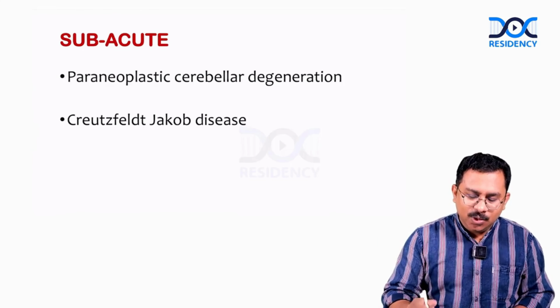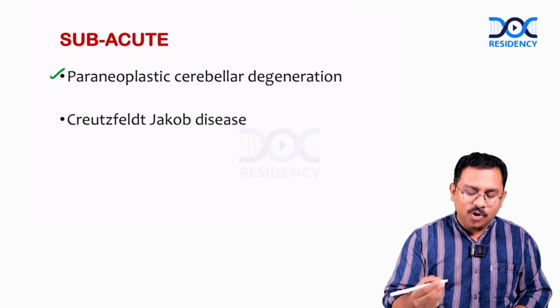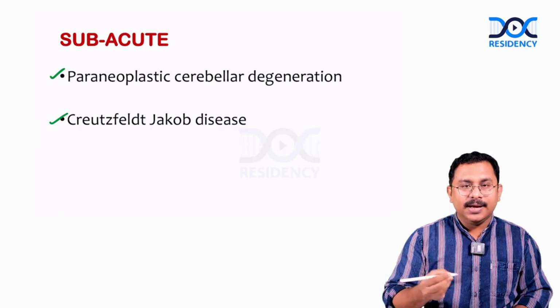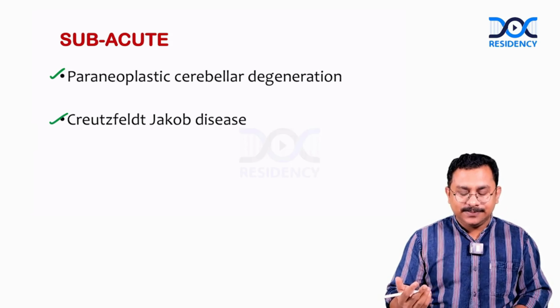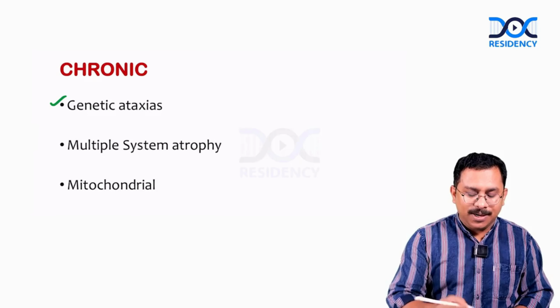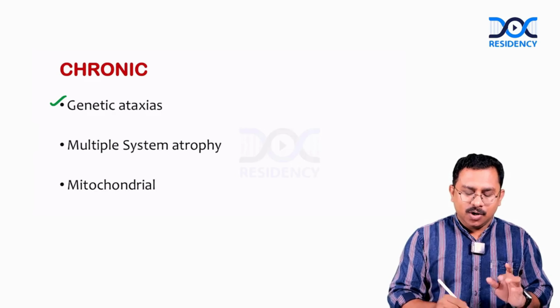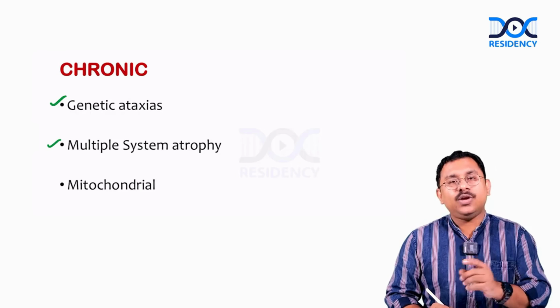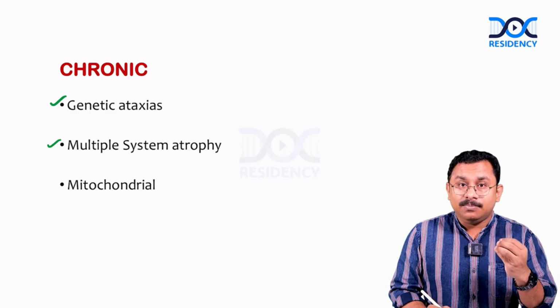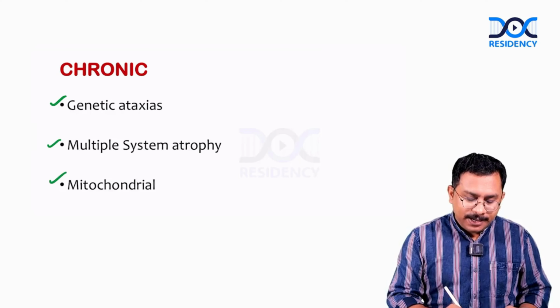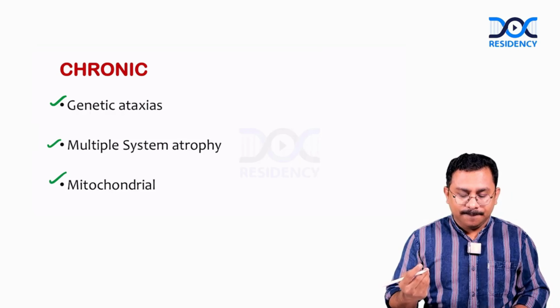Okay. Subacute ataxia can be a part of paraneoplastic cerebellar degeneration as well as Creutzfeldt-Jakob disease. Chronic ataxias may be a part of genetic ataxias. Or if it is elderly, you can think of multiple system atrophy type C. And mitochondrial ataxia is also chronic.